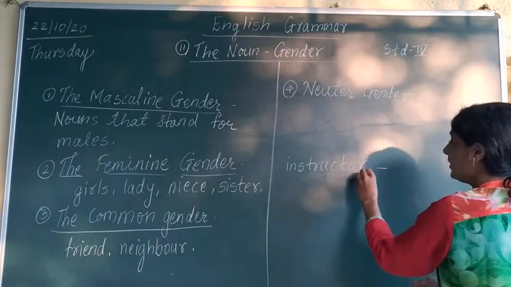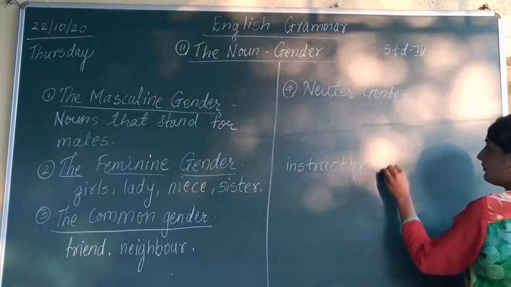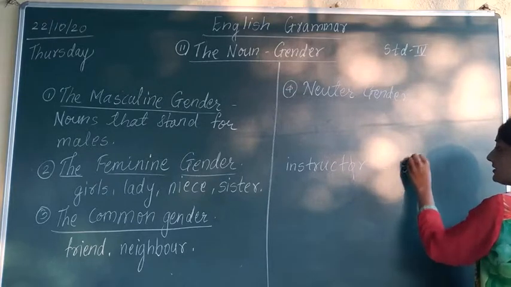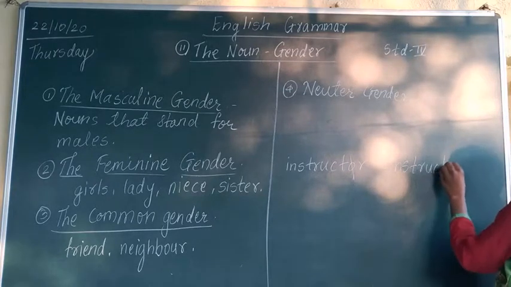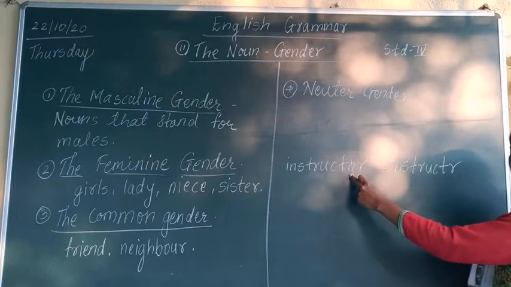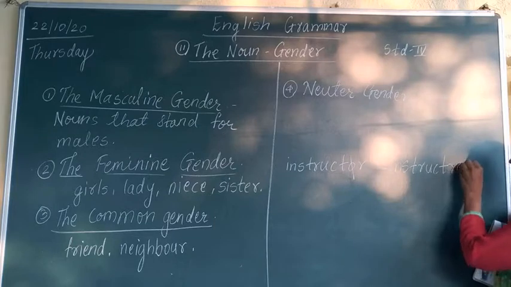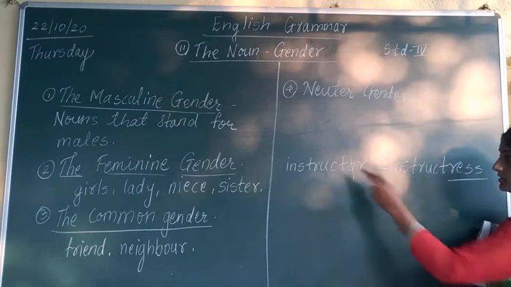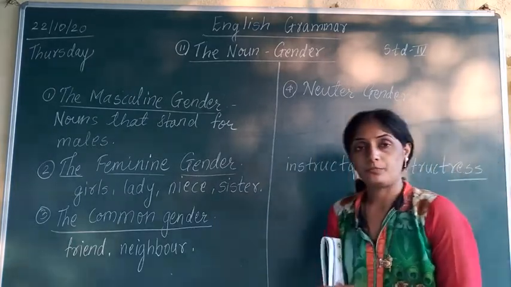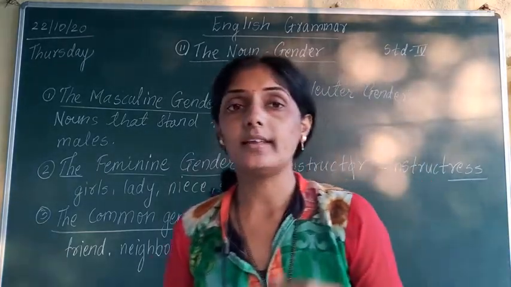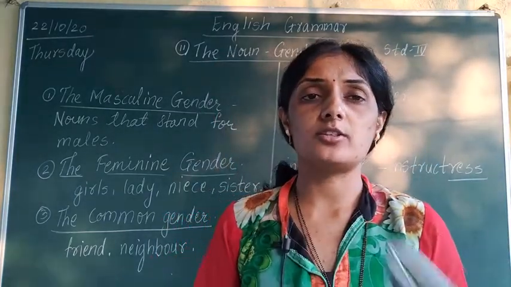What is done in this word? O is removed, and what you have to do? You have to write that word down as it is. O you have to remove. Now only R is written, O is not written, and you have to add double S to it. Instructor, instructress. Understood?